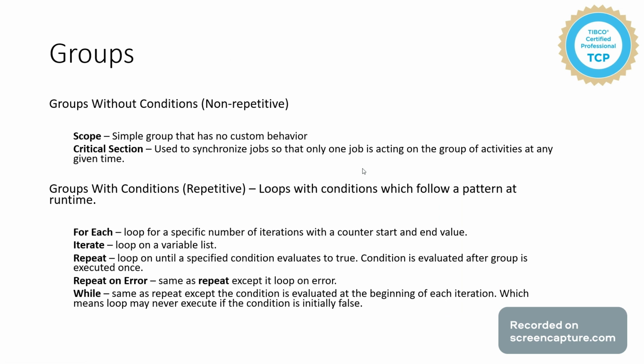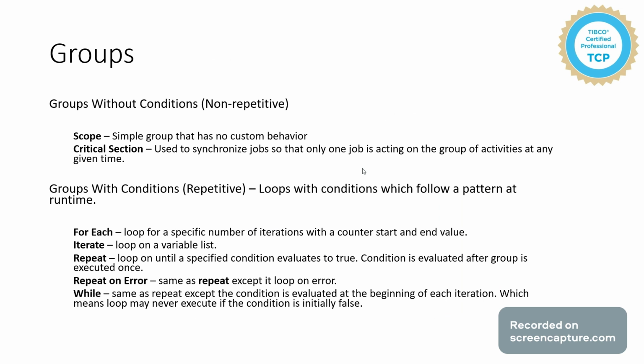Groups with conditions are repetitive. They are also called loops. And the different types of groups with conditions are For Each, which loops certain activities for a specified number of iterations with a counter and has a start and end value. Iterate is another group which will iterate on a variable list. For example, for any repetitive segment from an XML, we can repeat for all the segments that come in the input.